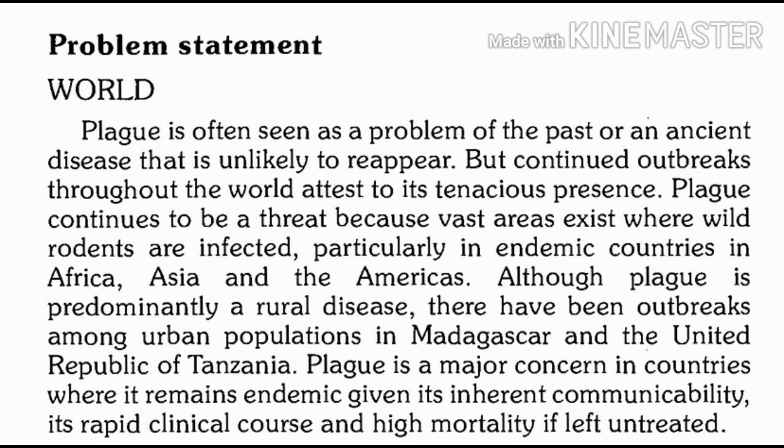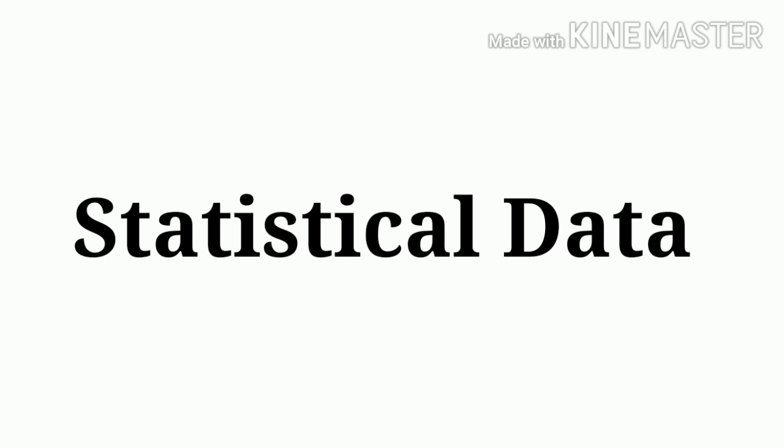Now regarding urban rural distribution of plague, basically it is a rural disease, but still outbreaks can occur in urban areas also. What is the statistical data related to plague? From 2010 to 2015, total cases reported include 3,248. This is global reporting. We are talking about global cases of plague, and about 584 deaths have been reported.